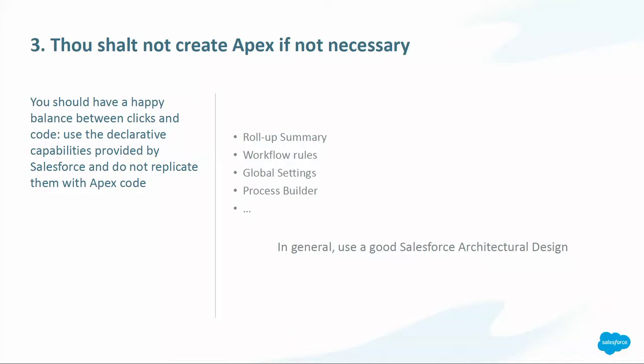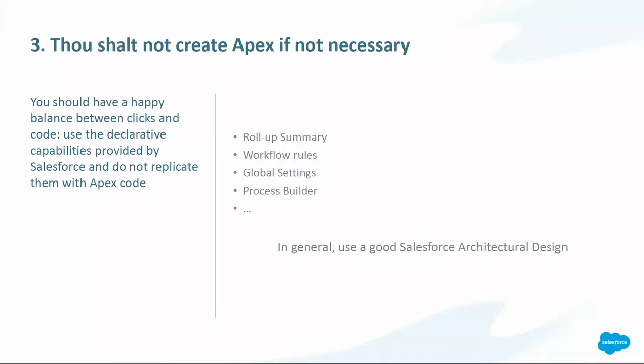And that leads us to the third commandment, which says, "Thou shalt not create code if not necessary." Salesforce provides a list of tools that let you do a lot of stuff without having to add new code. So things like roll-up summaries or workflow rules. You've got the process builder, and those are declarative features that Salesforce provides to customize your apps and your experience. And you don't necessarily need to create new code to do everything you need to do on top of what Salesforce provides you with.